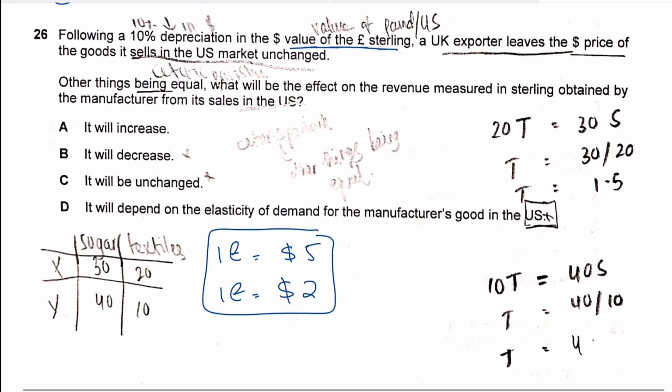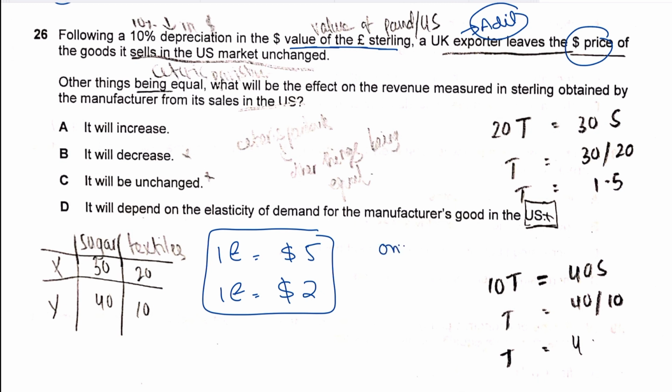Then it says that a UK exporter leaves the dollar price of the goods it sells in the US market unchanged. For example, if Adil is a UK exporter based in the UK, and my goods are lying in the US, the original price of my goods in the US was, let's say, $5.